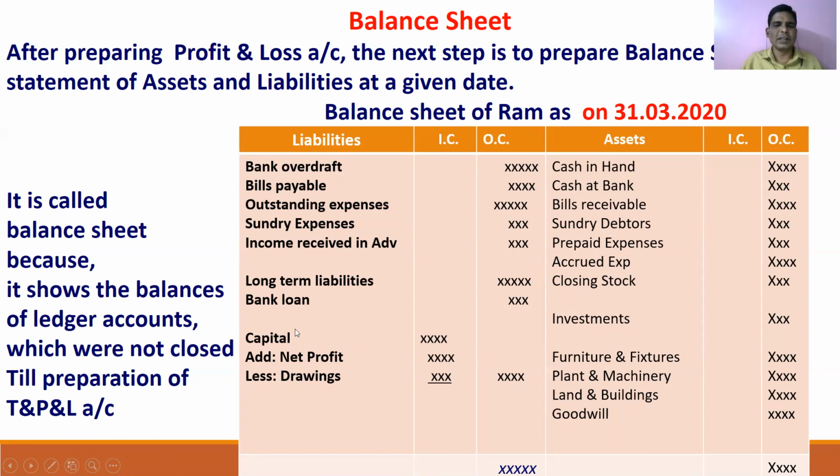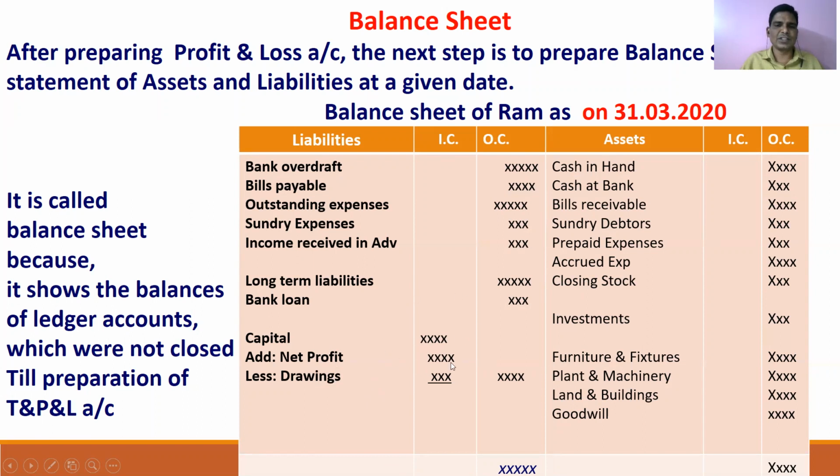So capital is the investment by the owner, and net profit, which is the balance figure of the profit and loss account, is transferred here. With net profit, we have to add. If it is a net loss, we have to deduct it, so the opposite will be there. And drawings, that means the amount withdrawn by the owner from the business, is deducted. Whatever amount is given by the owner to the business is credited to the capital account. Whatever amount is withdrawn by the owner is debited to the drawings account. That should be shown here.